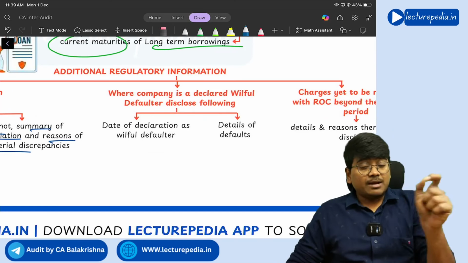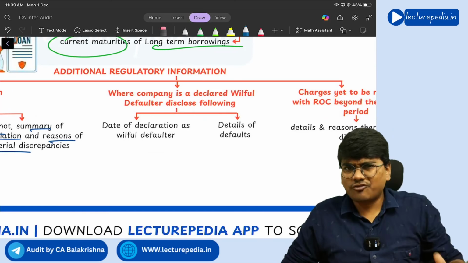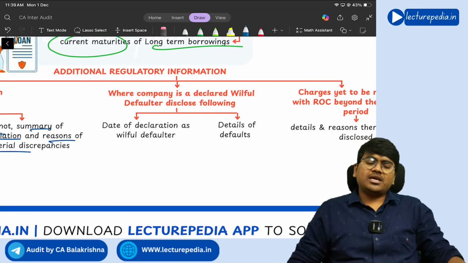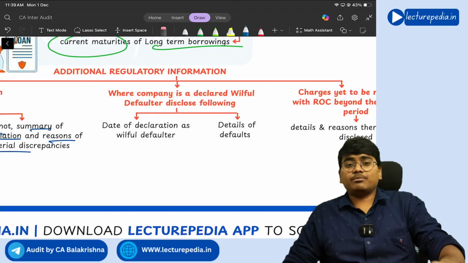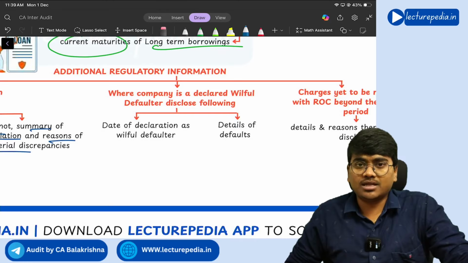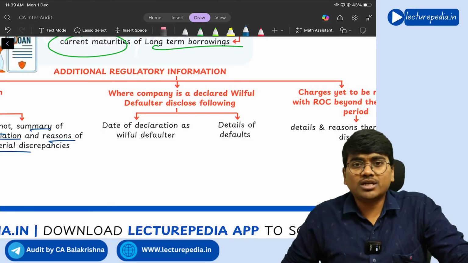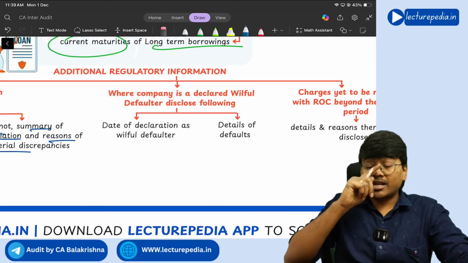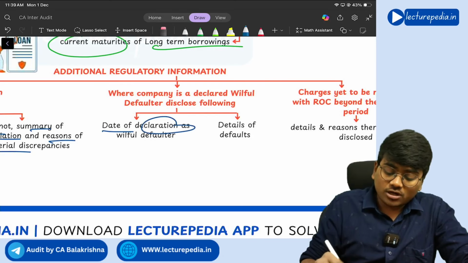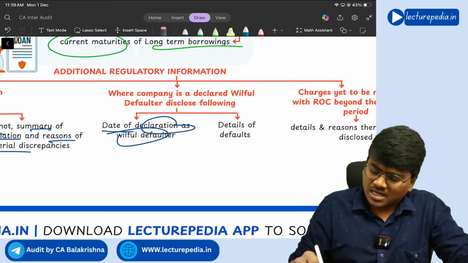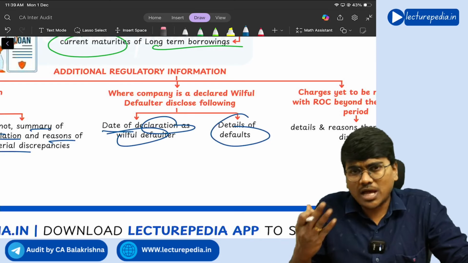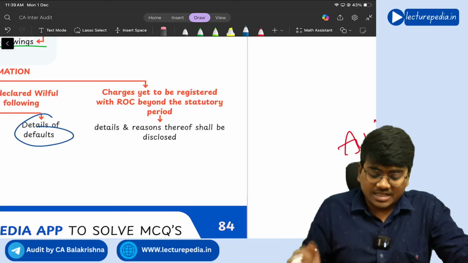Next, if the company is declared as a willful defaulter, which means wantedly that person is not repaying the amount to the bank. Like this, if the bank declares the company, like Vijay Mallya, Nirav Modi, these people are willful defaulters. In such a situation, in the balance sheet you need to disclose the date of declaration as a willful defaulter and details of defaults. Which amount you have not paid, because of which you have been declared as a willful defaulter.